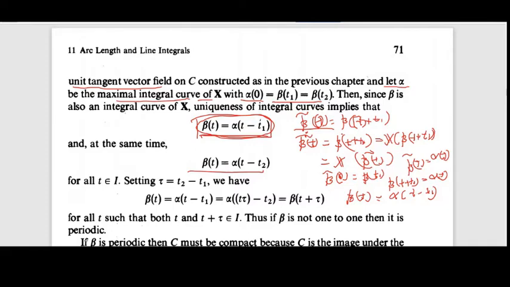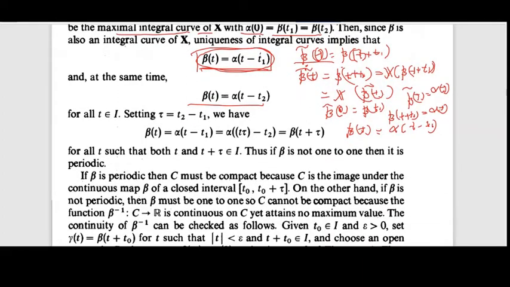Now we have beta of t equal to alpha of t minus t1. So we set this as equal to alpha of t minus t1, which is alpha of t plus t2 minus t1 minus t2.